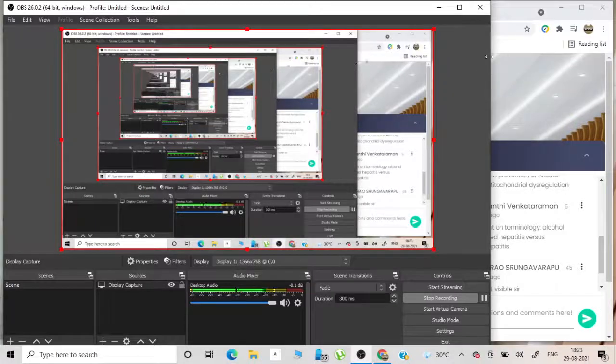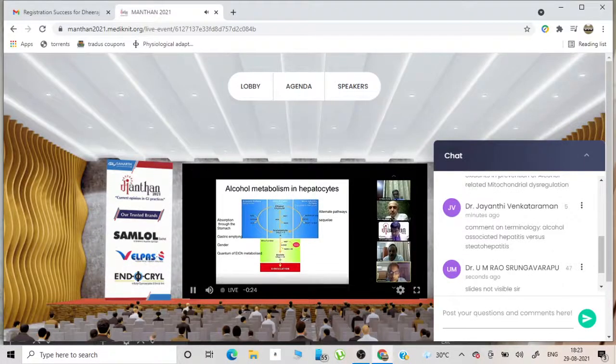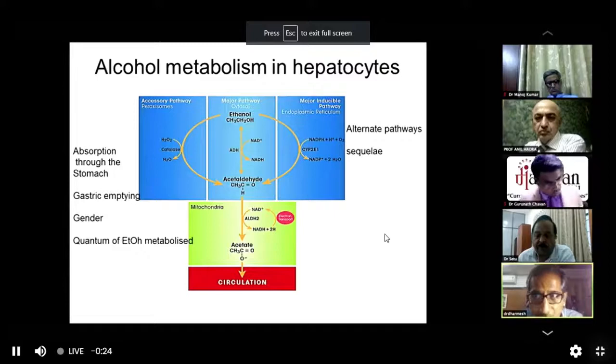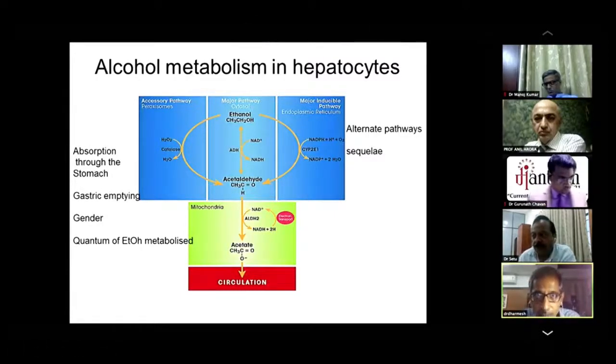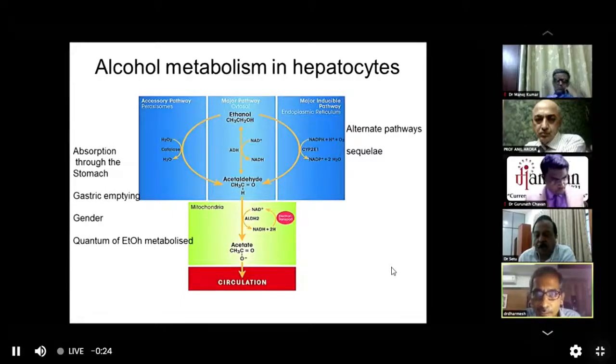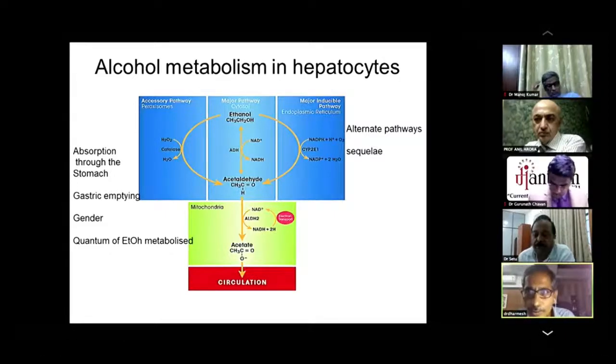So most of the alcohol gets metabolized by the alcohol dehydrogenase. Various isoforms exist for this enzyme, namely ADH1, 2, and 3, of which one is the most important type, and this is the one which has got a high affinity for low concentration of alcohol. So we must remember that alcohol follows zero order kinetics. So that means regardless of how much alcohol you drink, it will be metabolized at a constant rate.